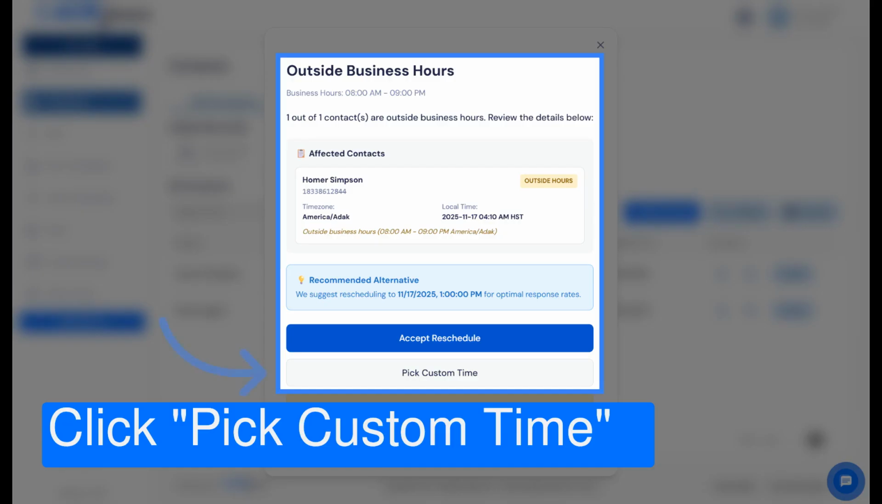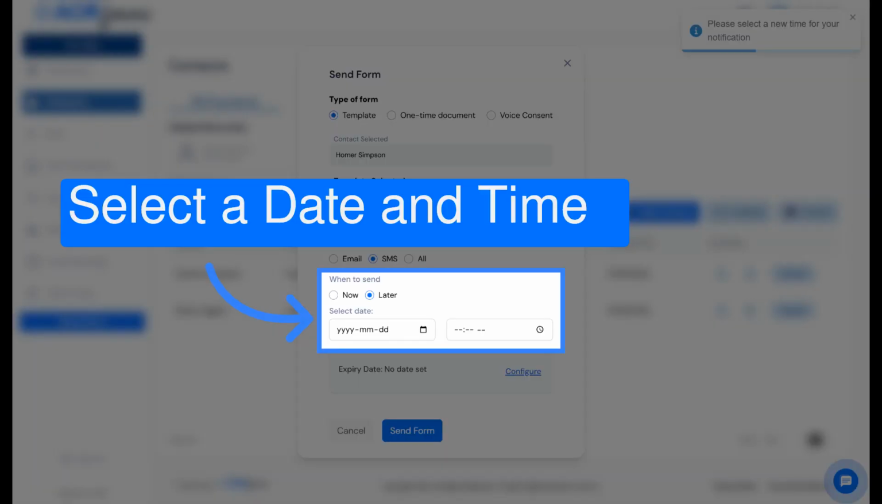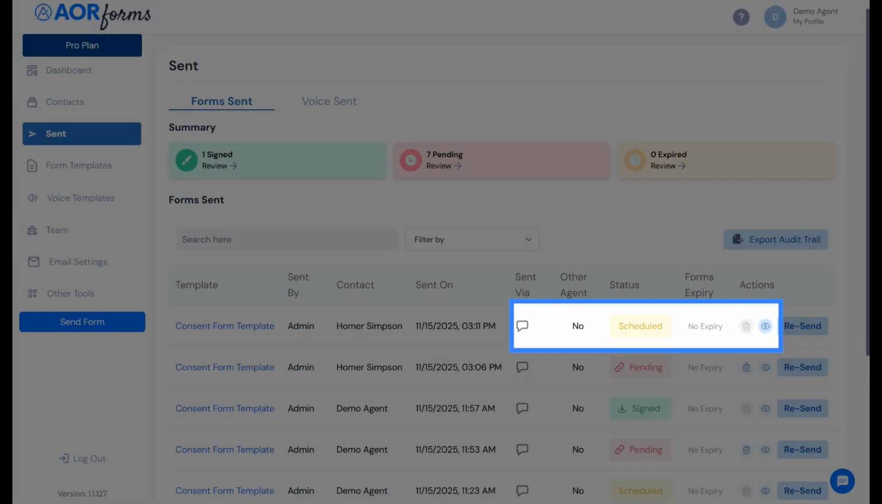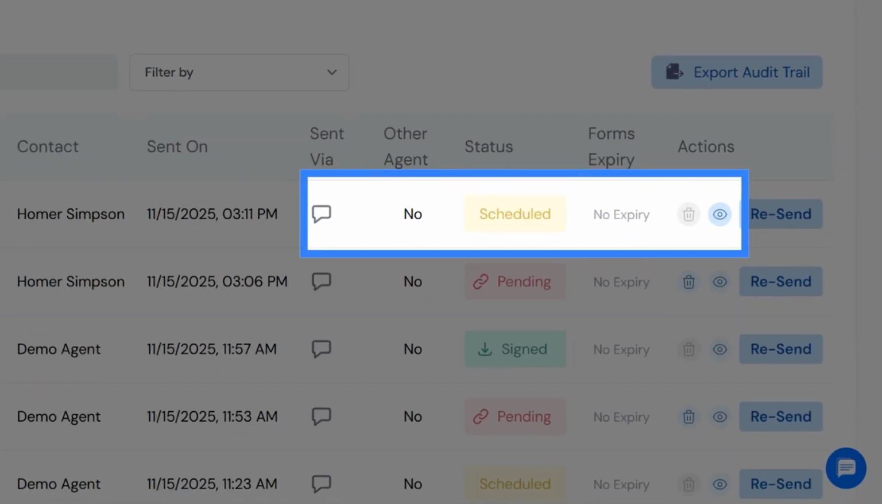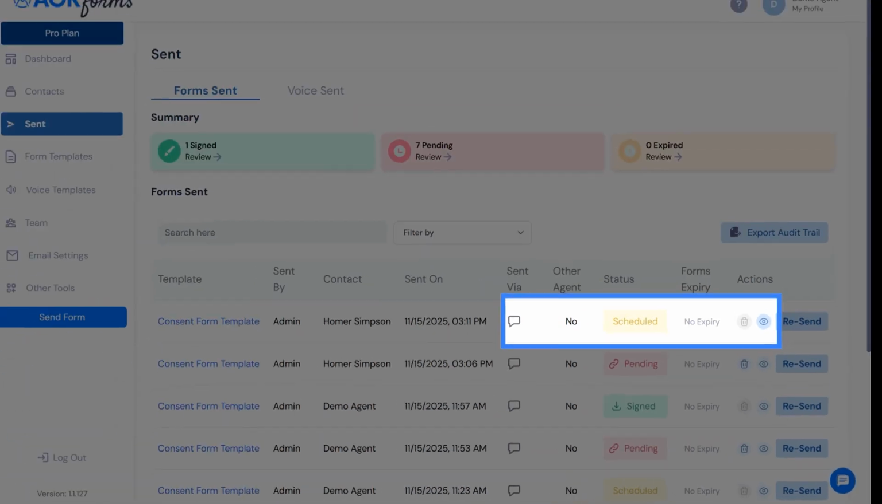Instead of sending at the recommended scheduled time of the next business hour, you can choose another date and time within business hours. Click Pick Custom Time. Click Later and choose the specific date and time for sending the SMS. Once again, the message status will show scheduled in your form sent list.